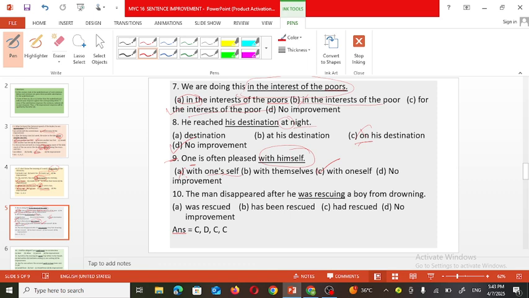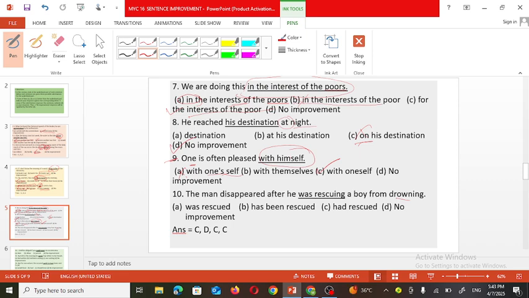The man disappeared after he was rescuing a boy from drowning. Drowning means what? What do you know about this word? Drowning means he saved his life.